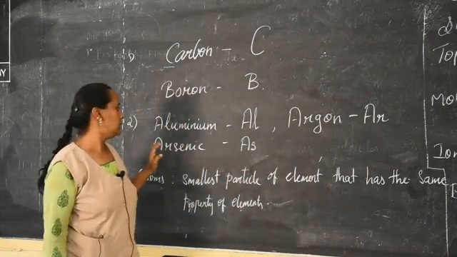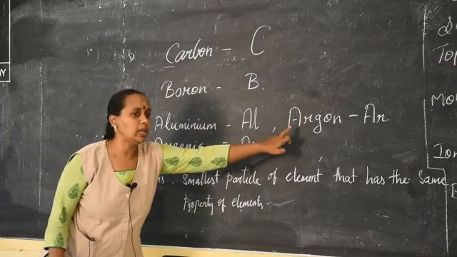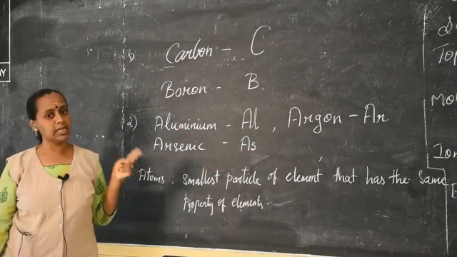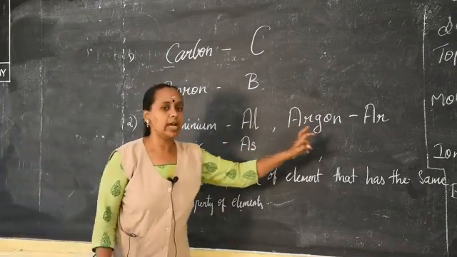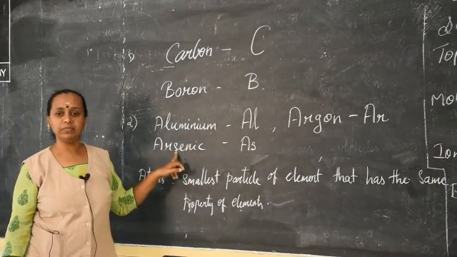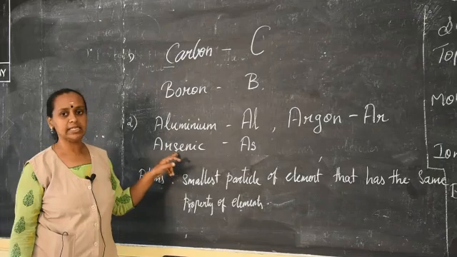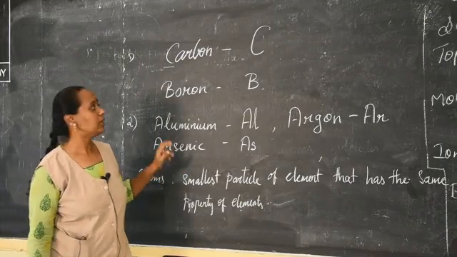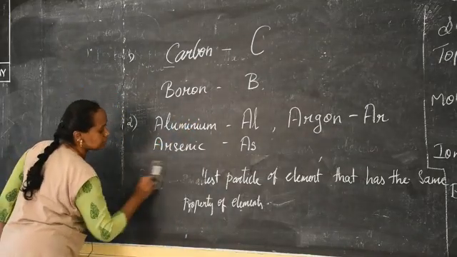Now the third one, you can see argon and arsenic have the same first two letters. So how to identify? We write argon as Ar, as already mentioned. So we have to take the third letter from the word arsenic, that is As. Is it clear? So this is the method of writing the symbols.